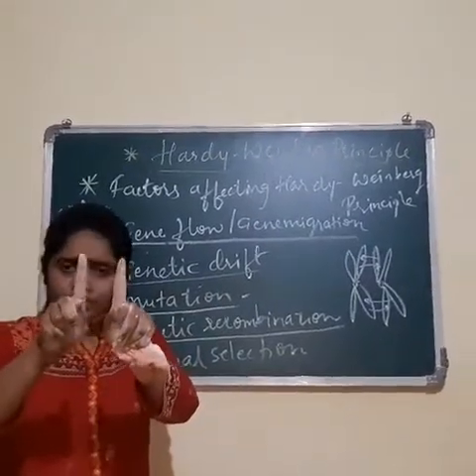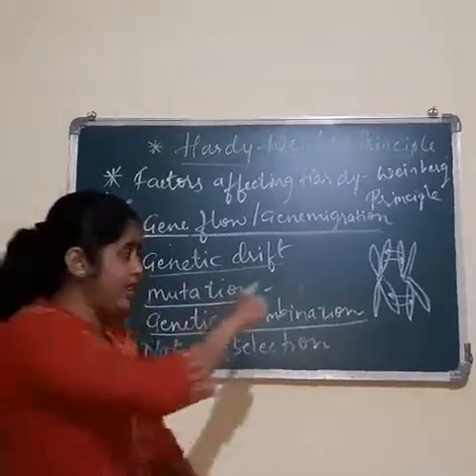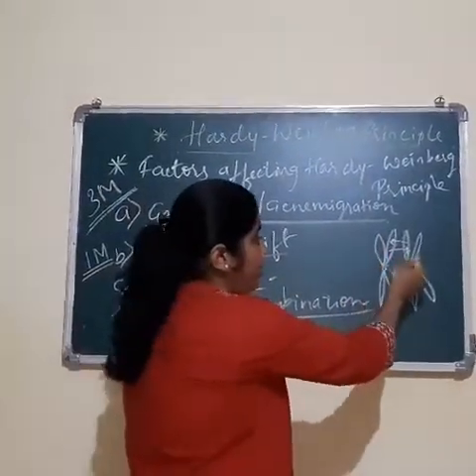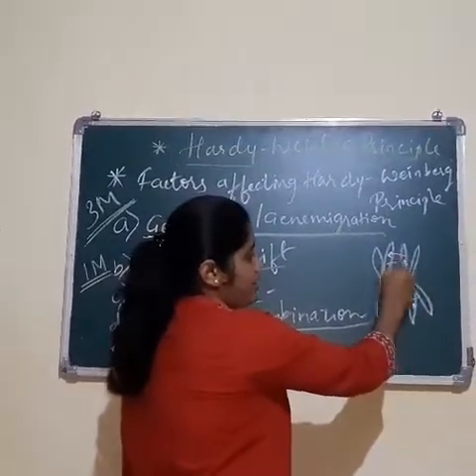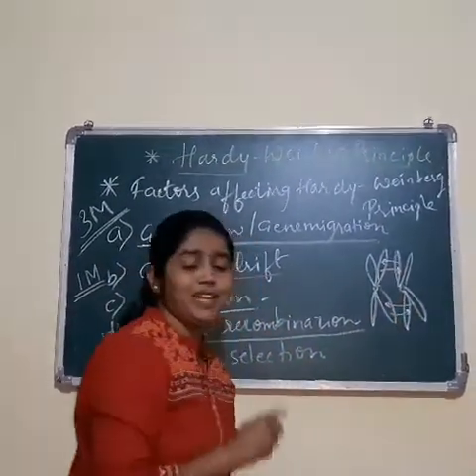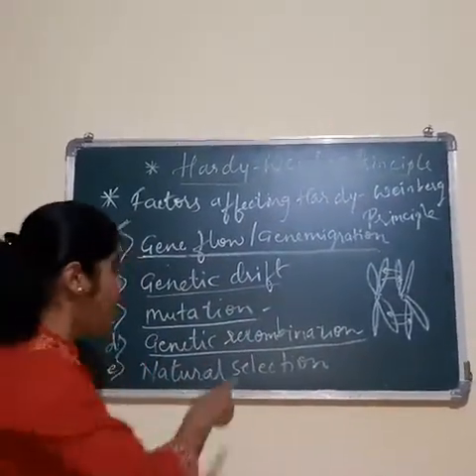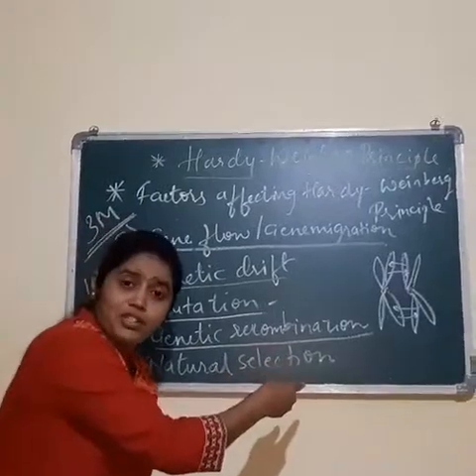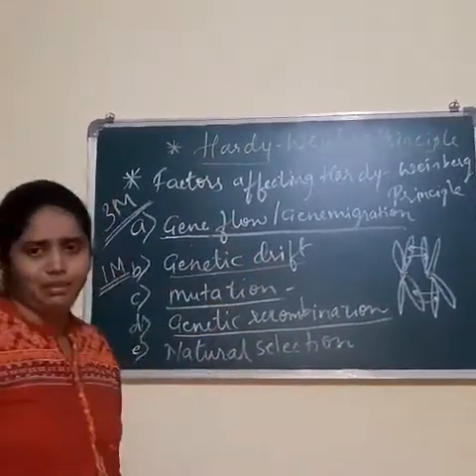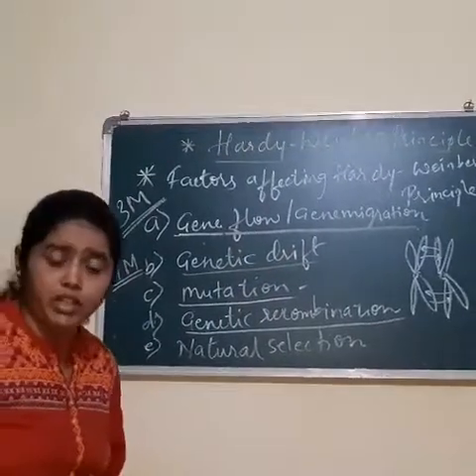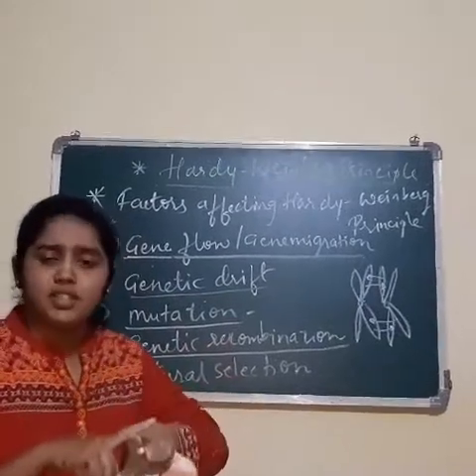when the homologous chromosomes come together and crossing over takes place, there is an exchange of segments of the chromatids, or you can say an exchange of genes. That exchange of genes will lead to genetic recombination, and that is going to affect your Hardy-Weinberg equilibrium. Genetic recombination will bring about variations because there is exchange of genes.